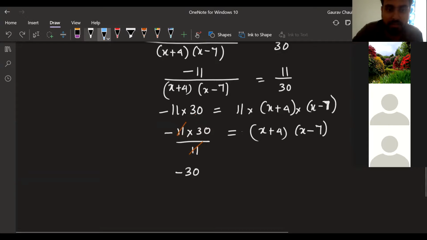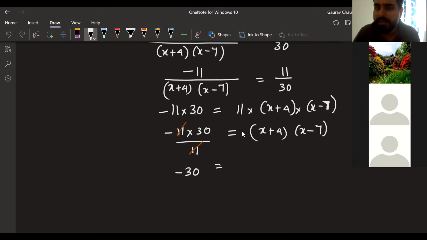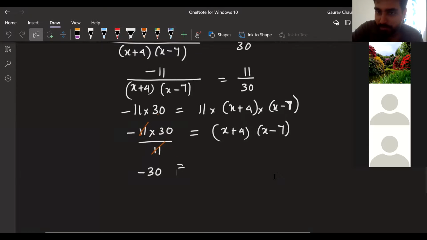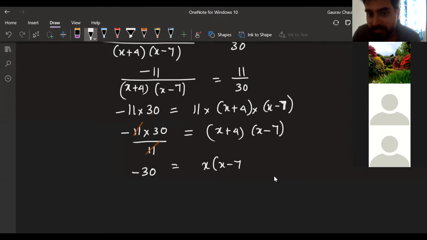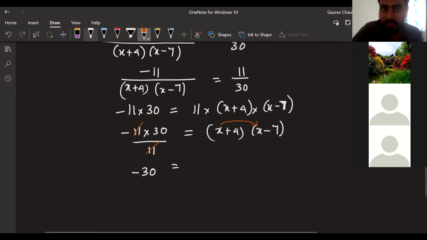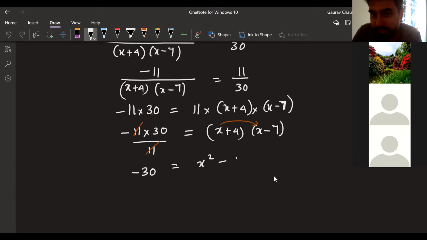So minus 30 is equal to, now I will open the bracket, x plus 4 into x minus 7. See, it's just the basic distributive property. I want everyone to focus very properly here. We all know I can write it like this, x into x minus 7 plus 4 into x minus 7, but I'm going to do it in a single step, pushing your thinking a little bit. If you want to do it the other way, you can. So first I will take x into x minus 7. I'll get x square minus 7x.